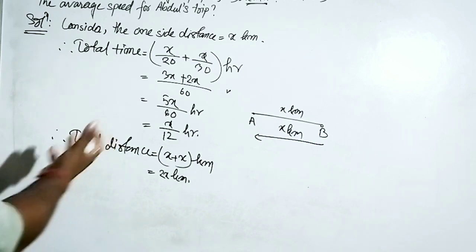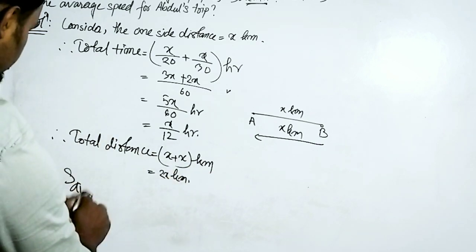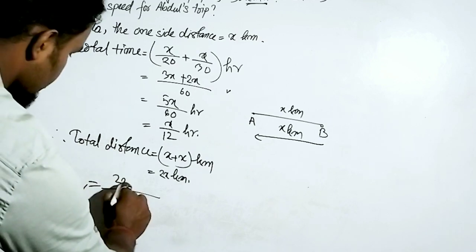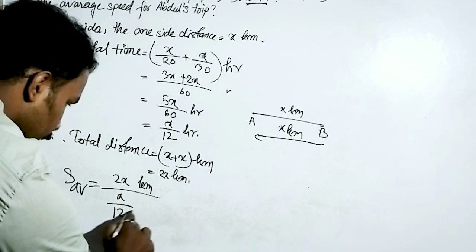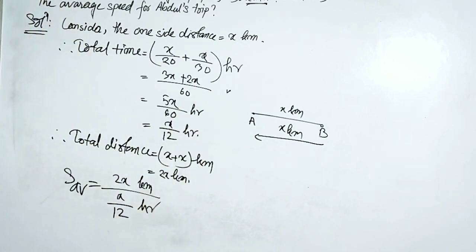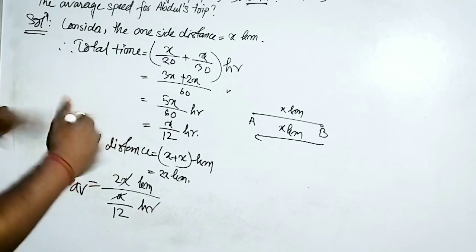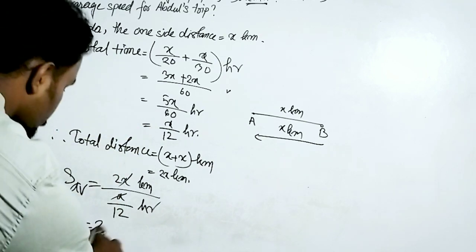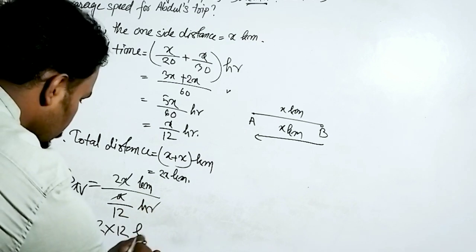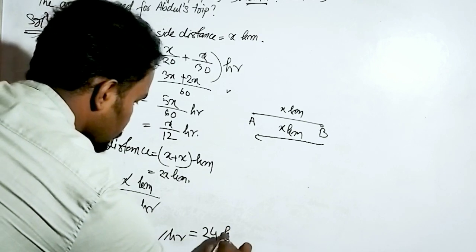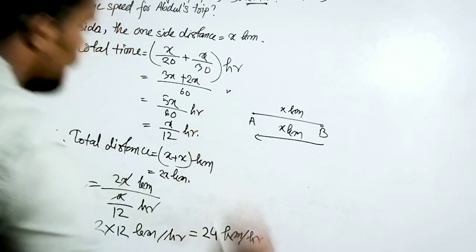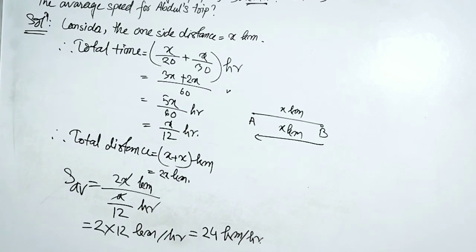Now just put the values in the average speed formula. So average speed equals total distance, how much? Twice x kilometer. And total time is how much? X by 12 hour. This x and this x will be cancelled out. This 12, when it gets divided, will go upside. So 2 into 12, and it will be kilometer per hour. So it will be 24 kilometer per hour. Clear? Quite simple. This is the main thing. Just write it down.